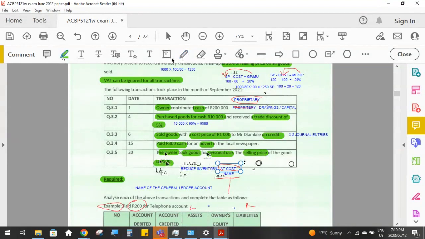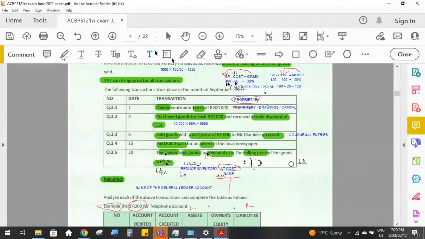So you've got to do that calculation as well. So again, have a look at the top over here. Selling price is 100, cost is 80, and the profit is 20. They have given us the selling price, which is the 100%.